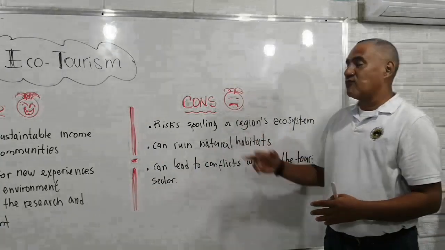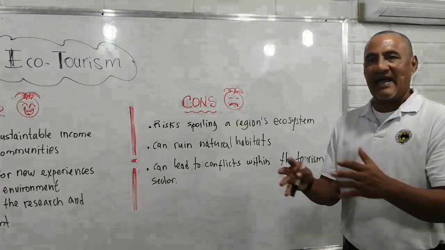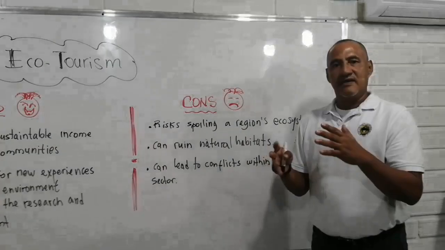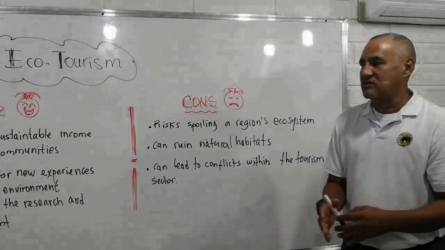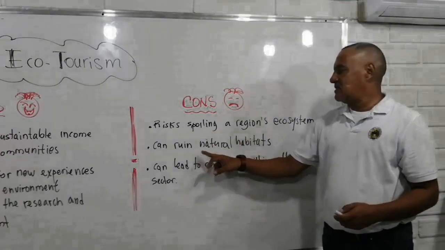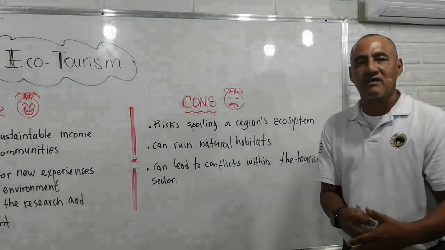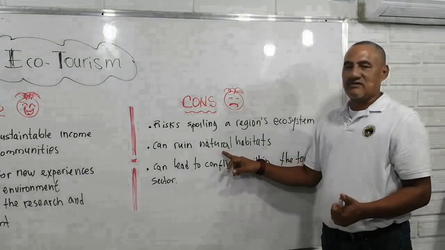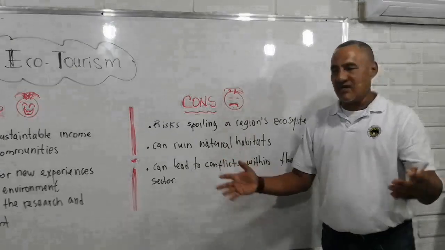Then, if we do not follow the directions, the instructions that an ecotourism guide tells us, we can damage, like this, natural habitats. So if we do not follow instructions, we can just end up damaging the region.